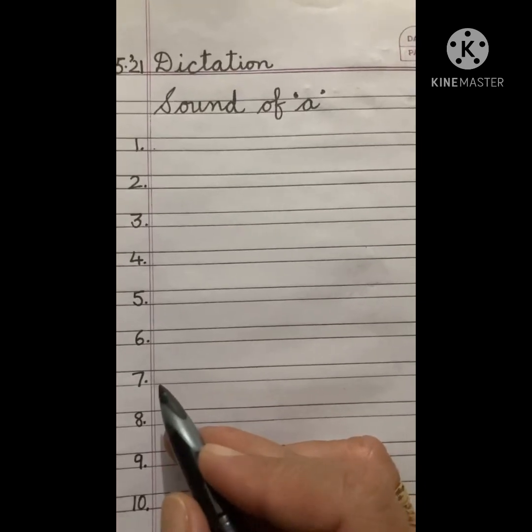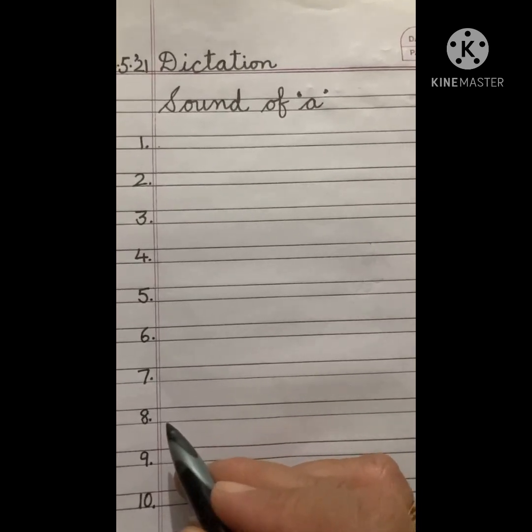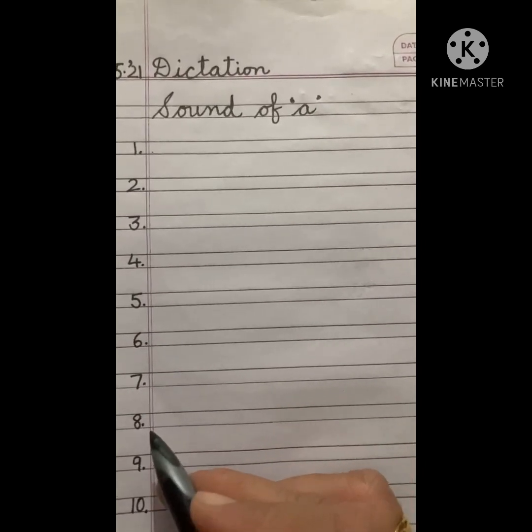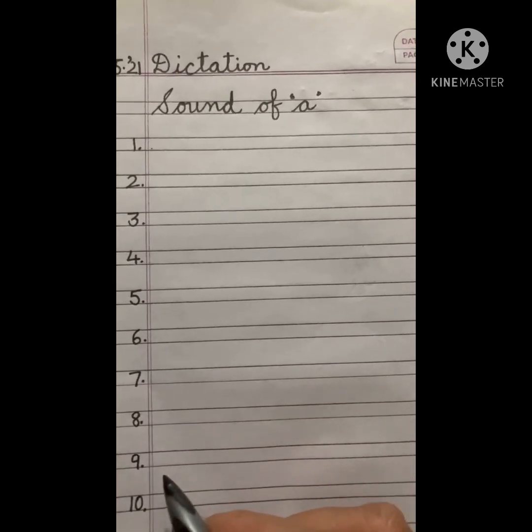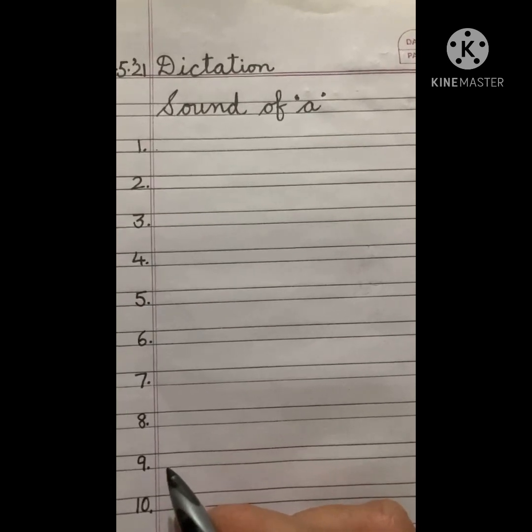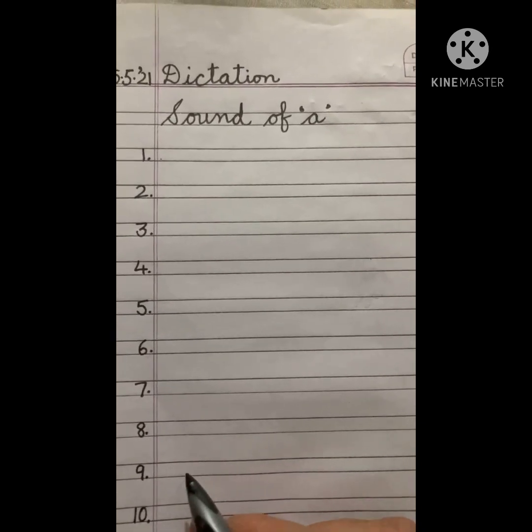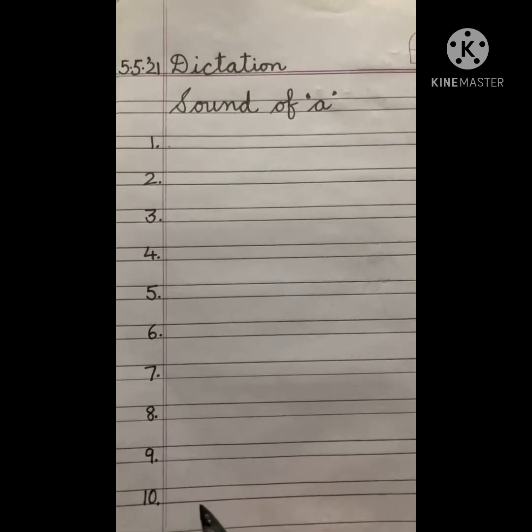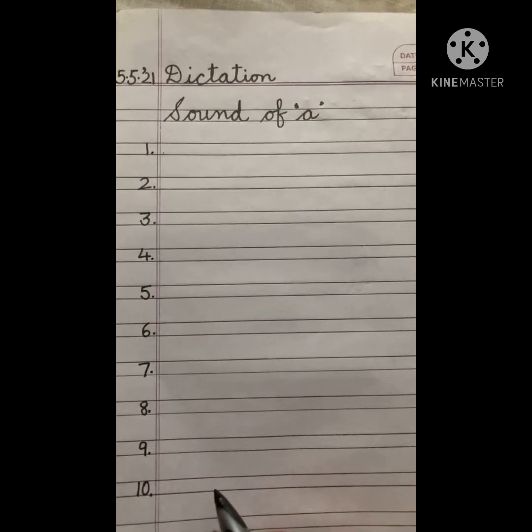V-A-N. Van. At number 8, you are supposed to write R-A-T. Rat. At number 9, it's G-A-P. Gap. At number 10, it is sag. S-A-G. Sag.